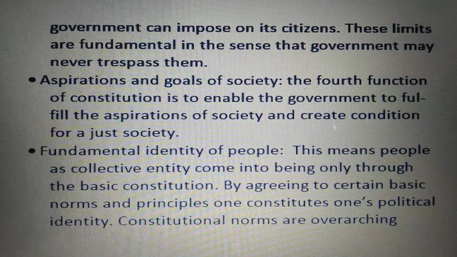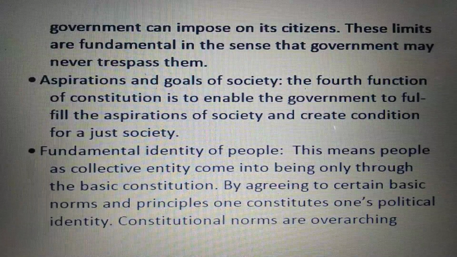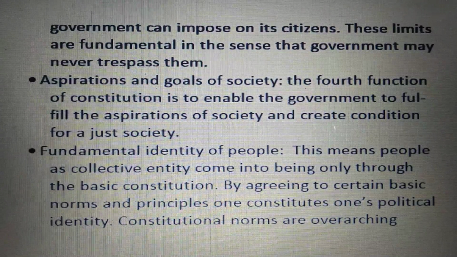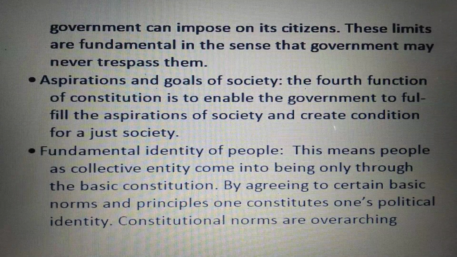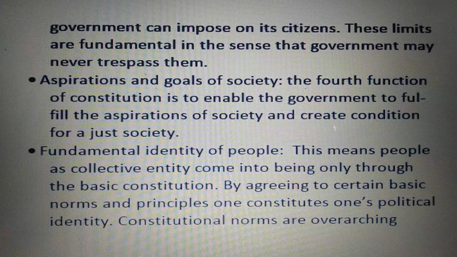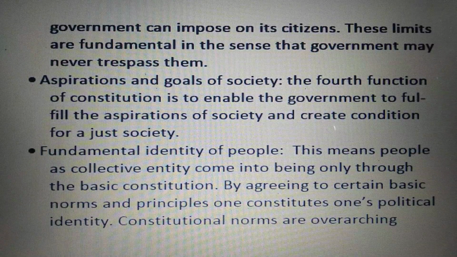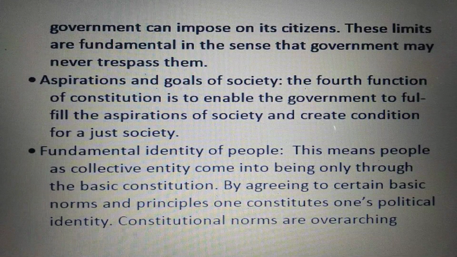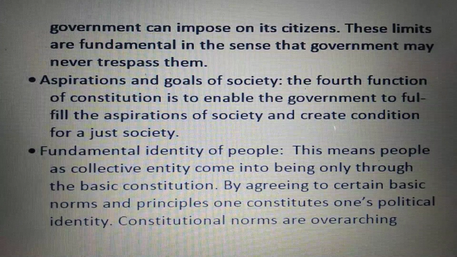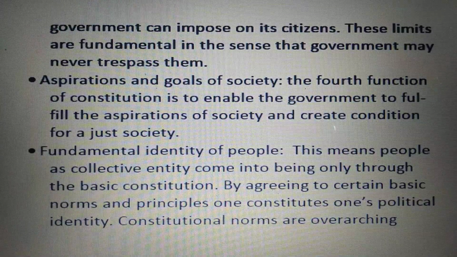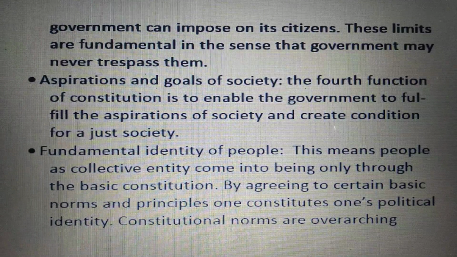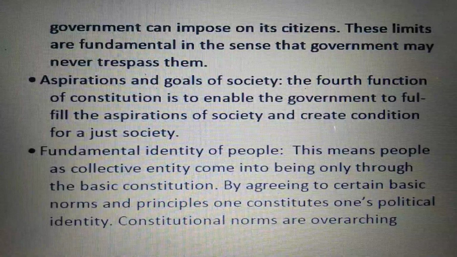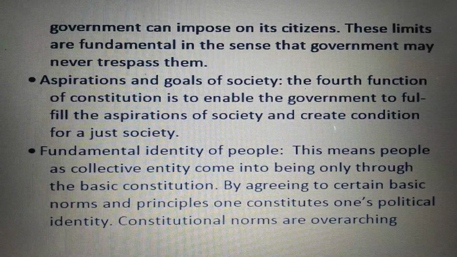The fourth important function is aspirations and goals of the society. It can be seen through various features of the constitution like the preamble, fundamental rights, and directive principles of state policy. When we look into detail, we find that in the preamble ideals like justice, liberty, equality, fraternity are given, which we as a society aspire to achieve, and so they are included in the constitution.